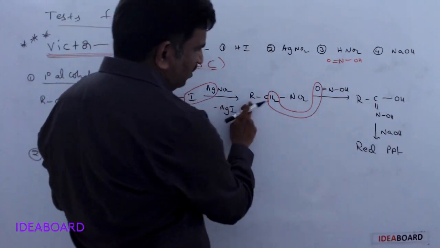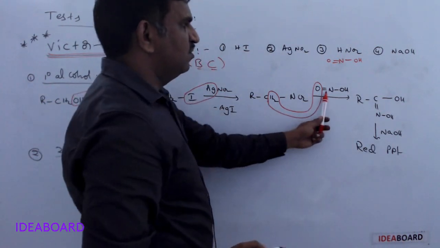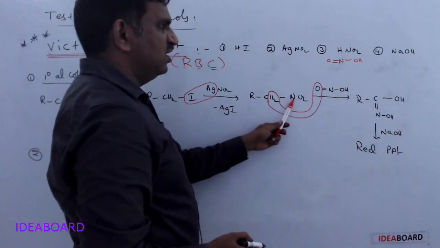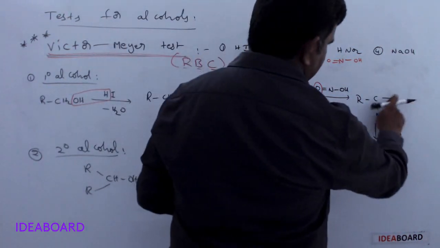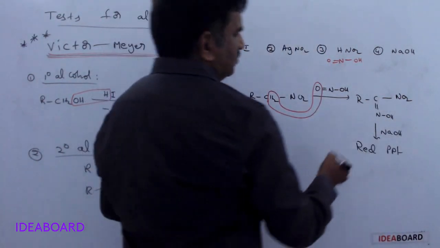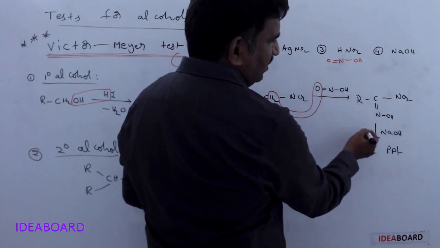What is the product? RC is present here, next double bond NOH, and here it has an NO2 group. This is formed first, and it is called nitrolic acid.